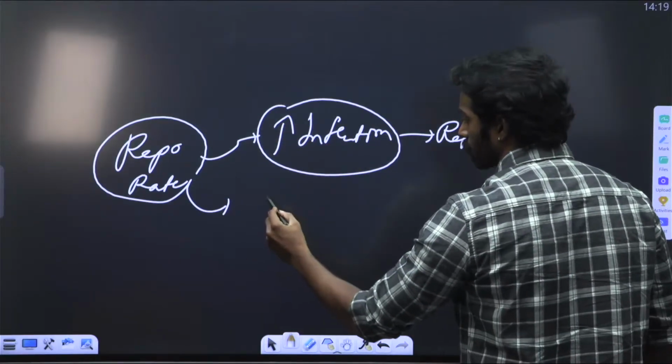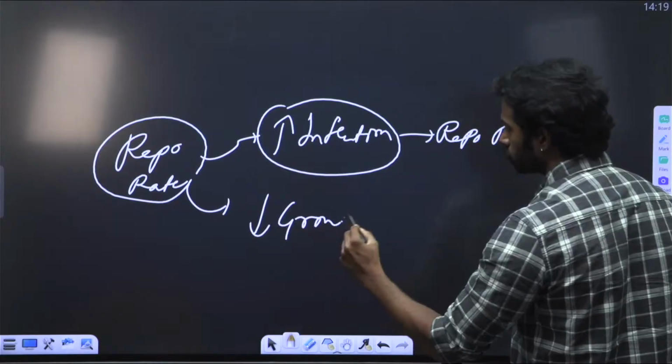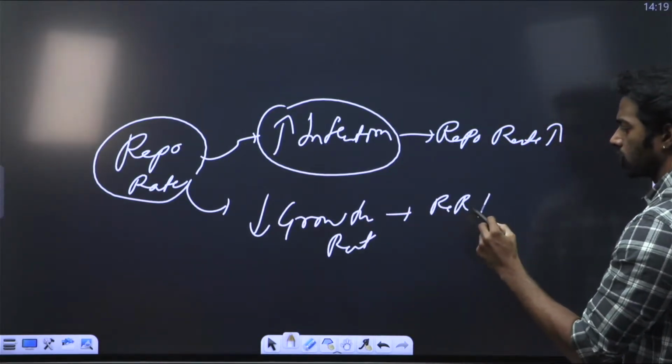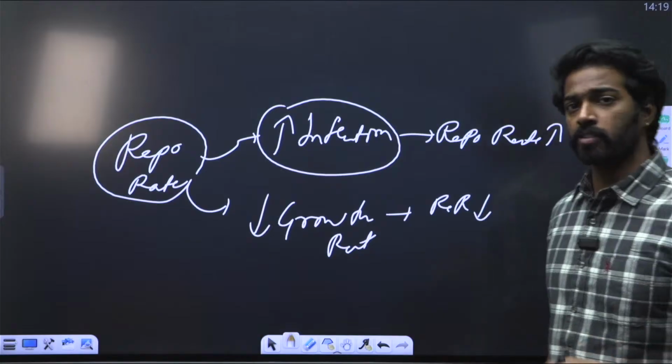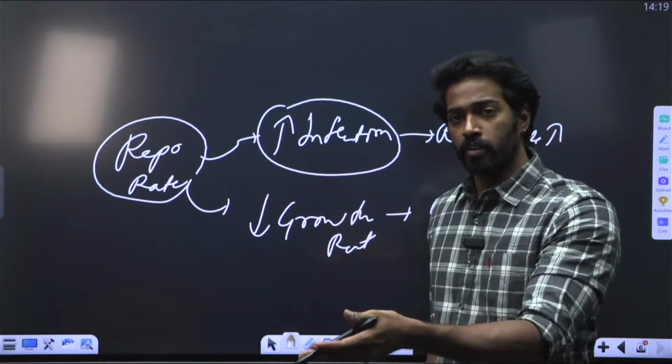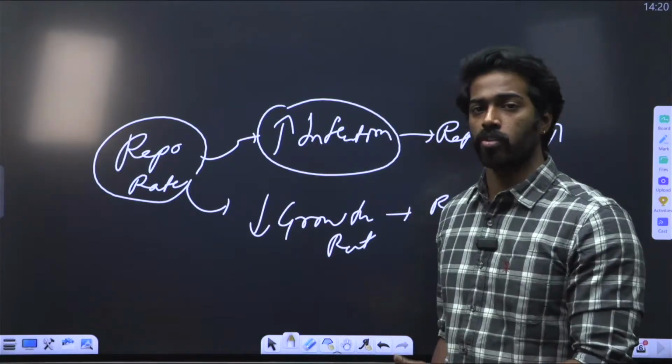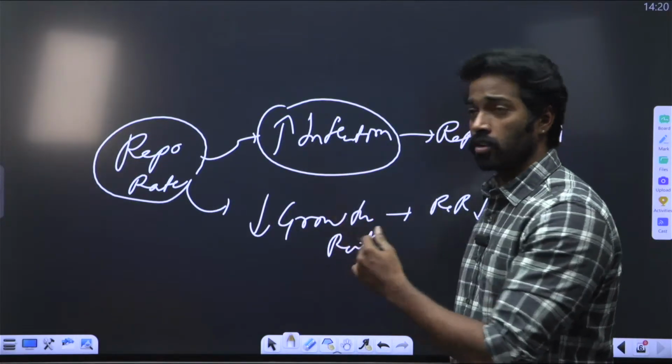And whenever there is less growth, whenever the growth rate is low, the repo rate is decreased. Whenever the repo rate is decreased, the banks lend at a lower rate so that there is more money supply in the ecosystem. That is how the repo rate works, to address high inflation and low growth.